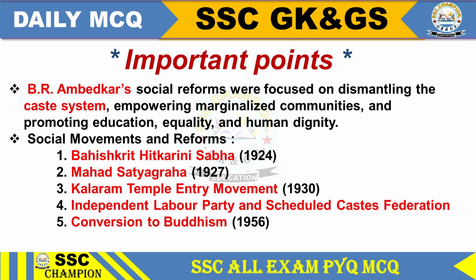B.R. Ambedkar's social movements and reforms: Number 1, Bahishkrit Hitkarini Sabha in 1924; Mahad Satyagraha 1927; Kalaram Temple Entry Movement 1930; Independent Labour Party and Scheduled Caste Federation. Number 5, Conversion to Buddhism 1956.